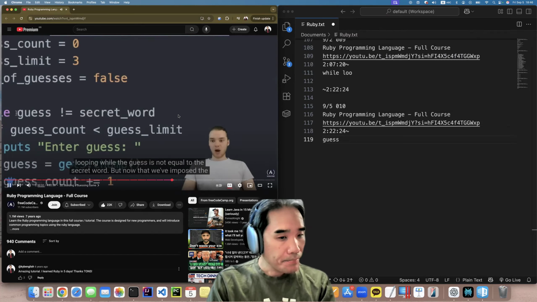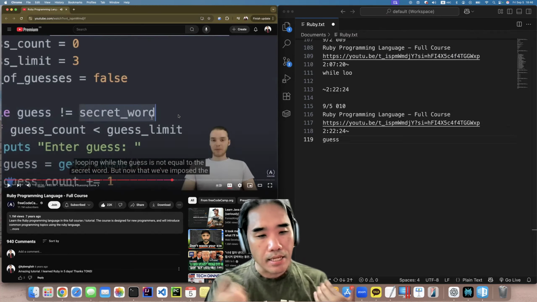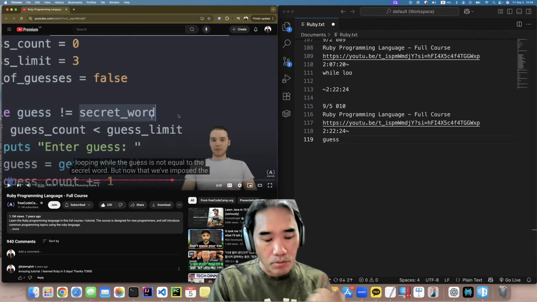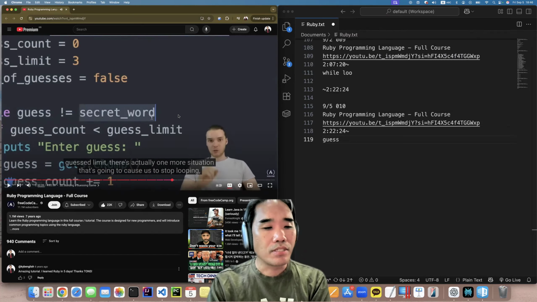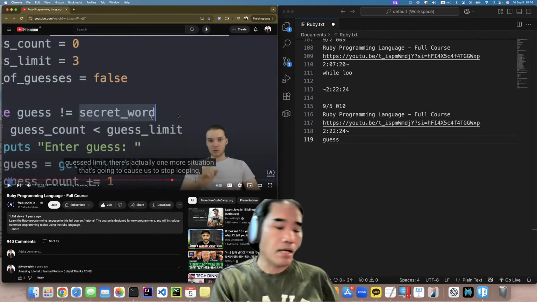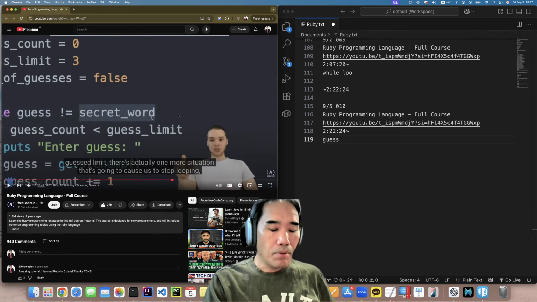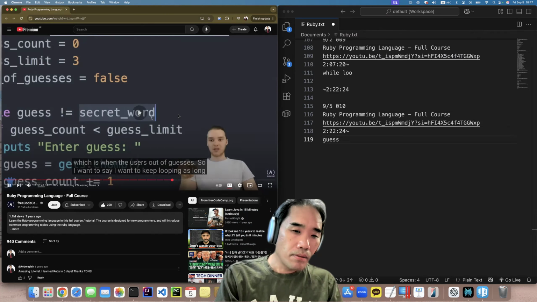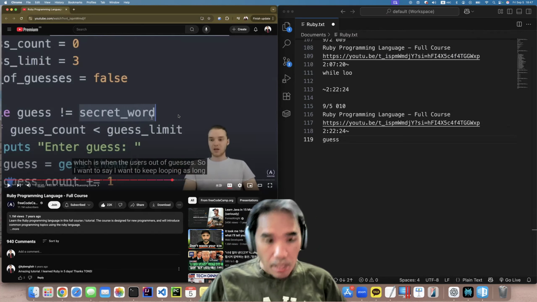We're going to keep looping while the guess is not equal to the secret word. But now that we've imposed the guess limit, there's one more situation that's going to cause us to stop looping, which is when the user is out of guesses.